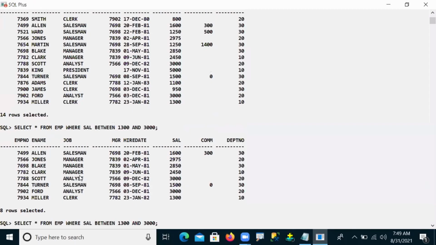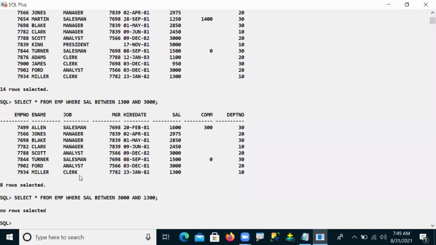For example, if I use the higher value 3000 and the low value 1300, what happened? No rows are selected. So it is not allowed. That means the between operator is always applied from low value to high value only.